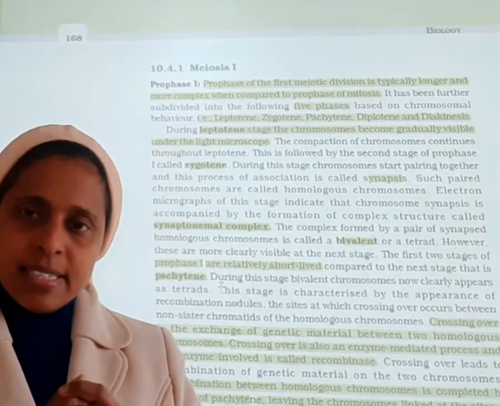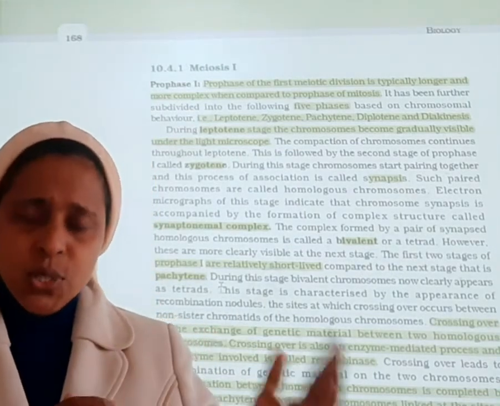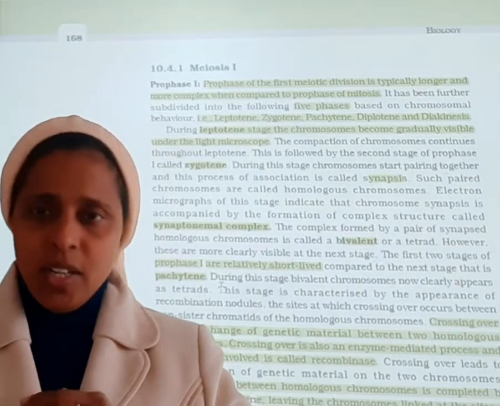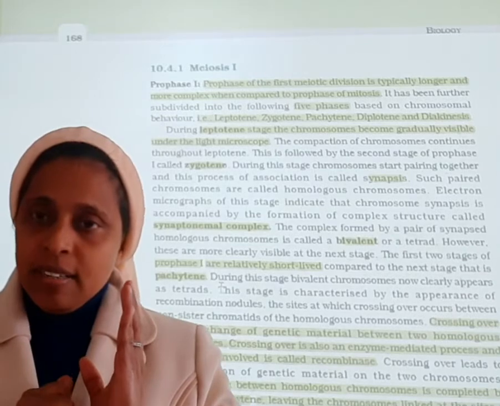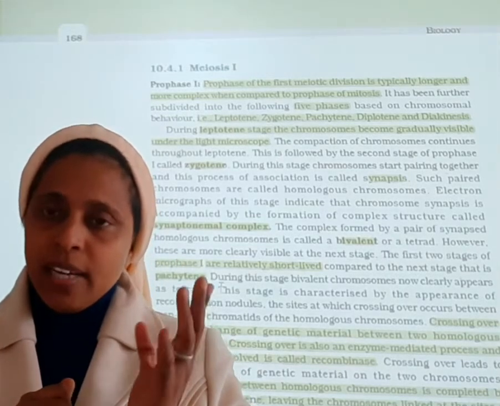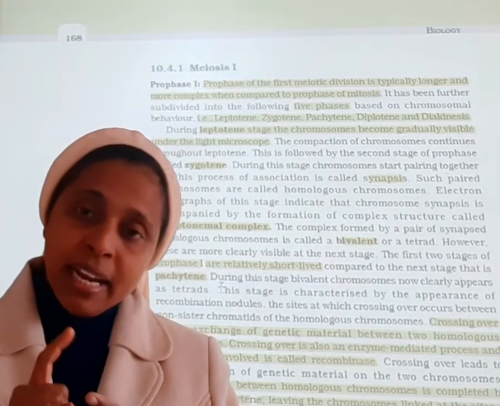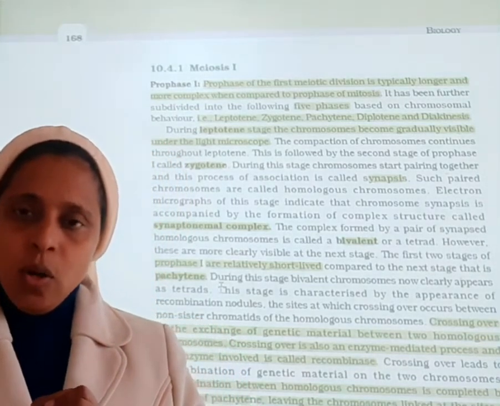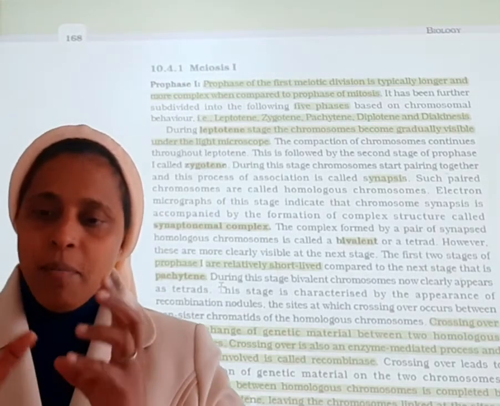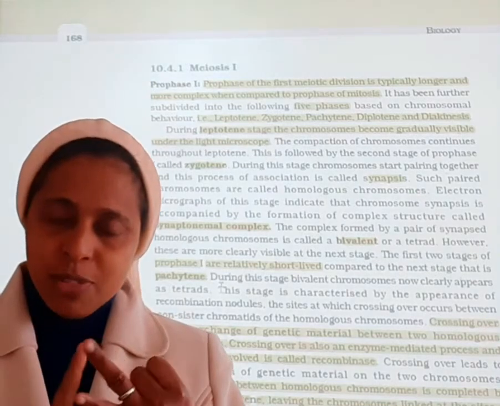And last but not the least, in the diakinesis stage, what is happening? We can call it the end part of prophase 1. The chiasmata formed in the diplotene stage will be terminalized here in the diakinesis stage. Also the mitotic spindle will be assembling here, the nucleolus starts to disappear, and the nuclear envelope starts to break in this stage.